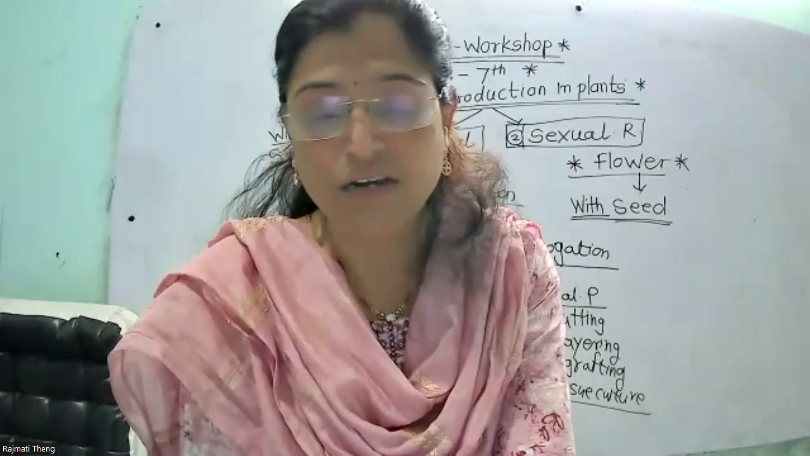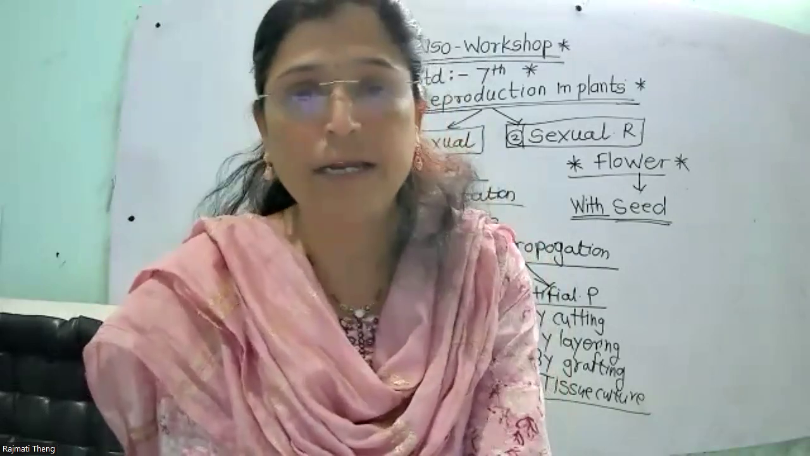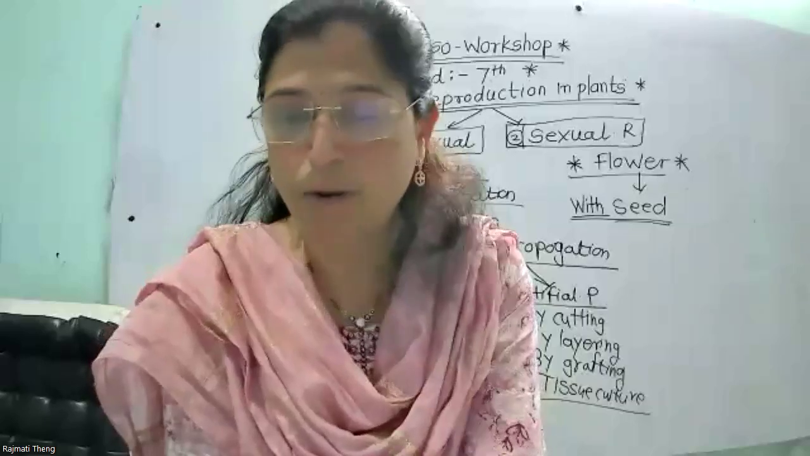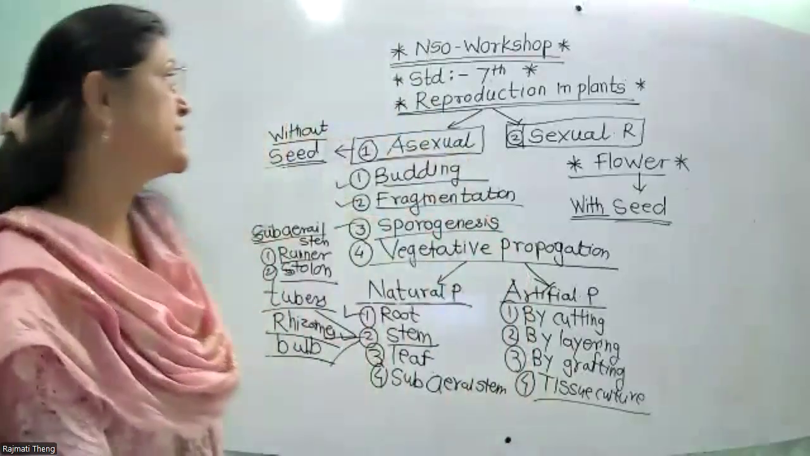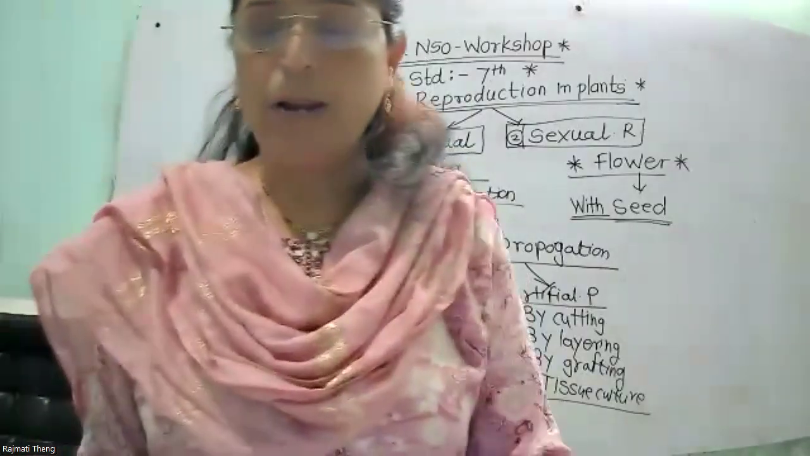Grafting, physiological fusion of different plants, combines to make plants with desirable characteristics. So this one is about asexual reproduction in plants.